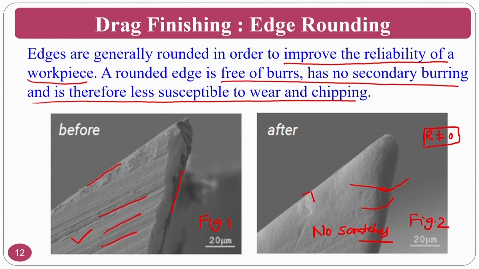But drag finishing, that is edge rounding, is most important from the handling of the component. If you want to handle figure number 1, you may hurt your hand. If you handle figure 2, you will have a very smooth surface, so there won't be any hurting of your hand or any damage to the operator.